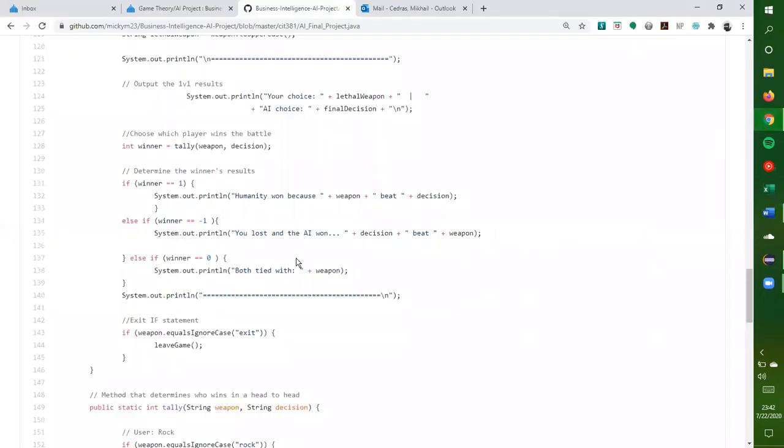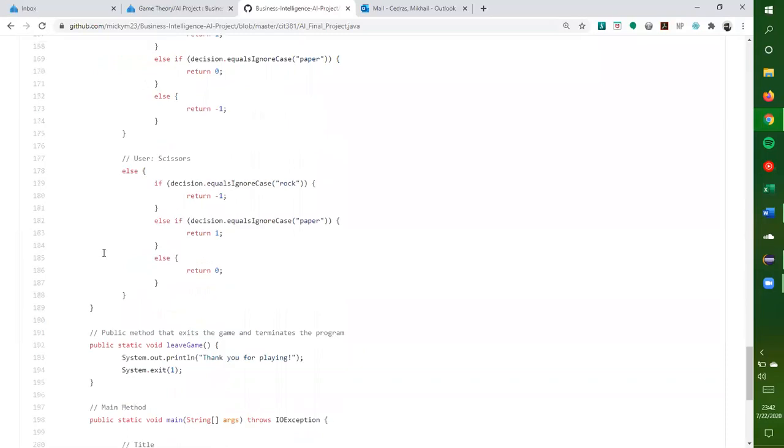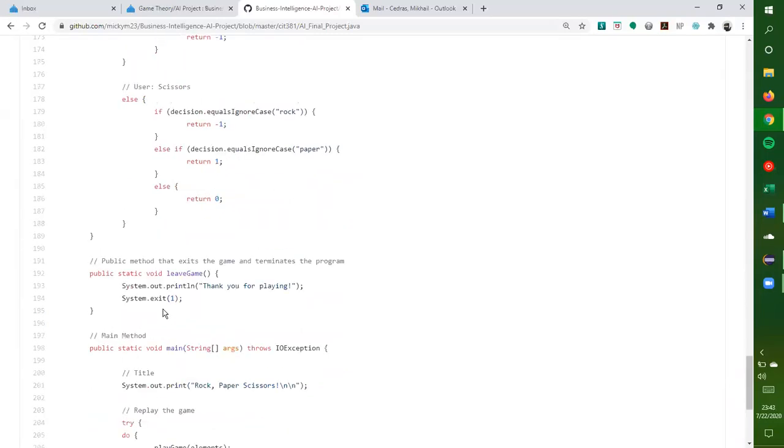So I set this up over here in my tally method, where if the user enters rock and if the AI decides on rock as well, it will return a zero for a draw. If the user enters rock and the AI ends up with paper, then the AI loses and it's a -1. Else, it will be a 1 for the user to win. The same was set up for paper and scissors over here.